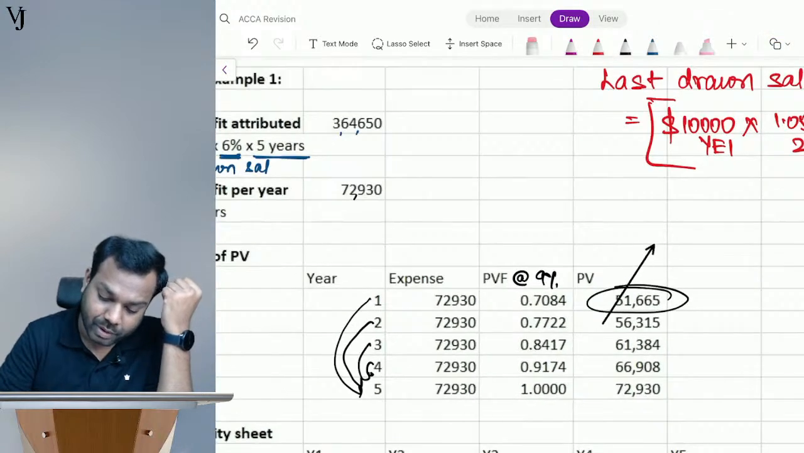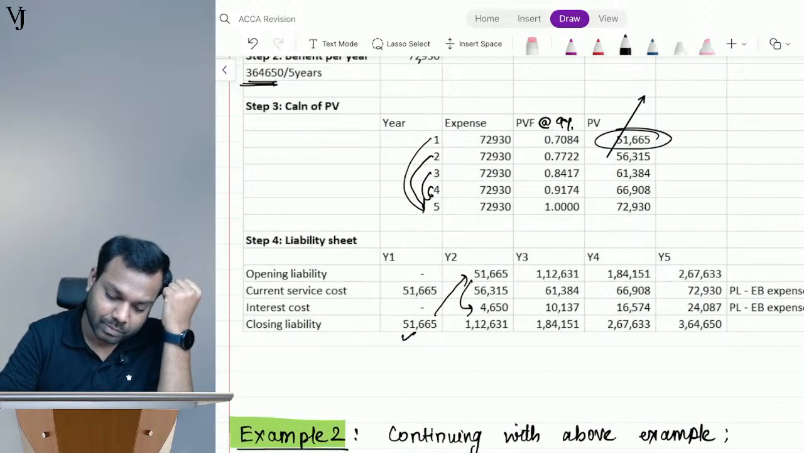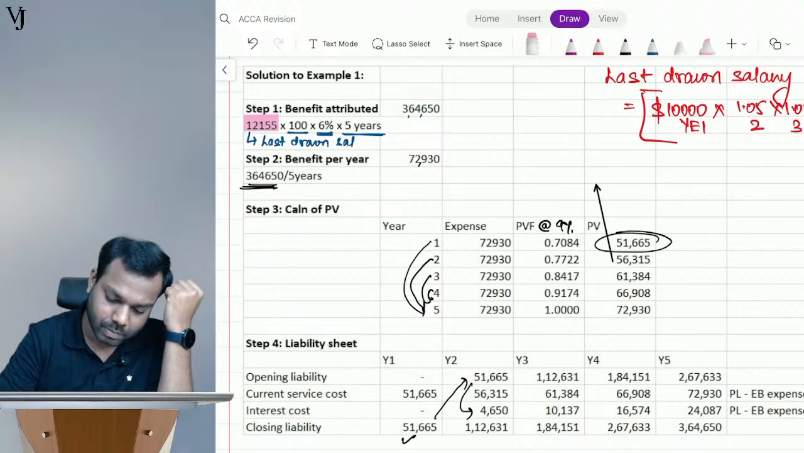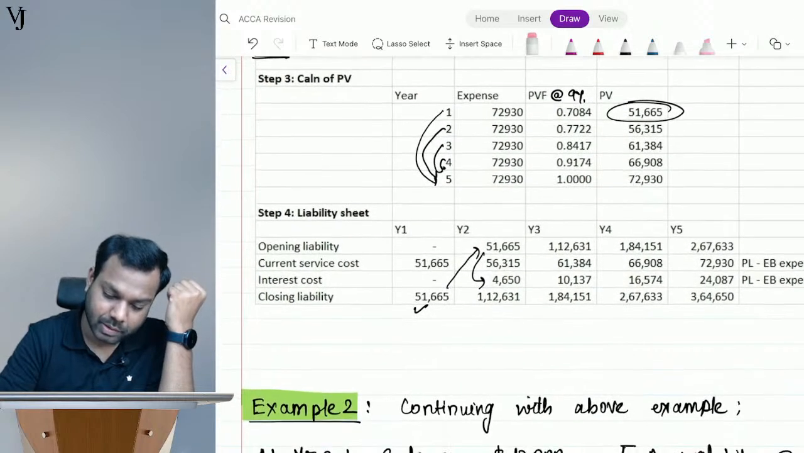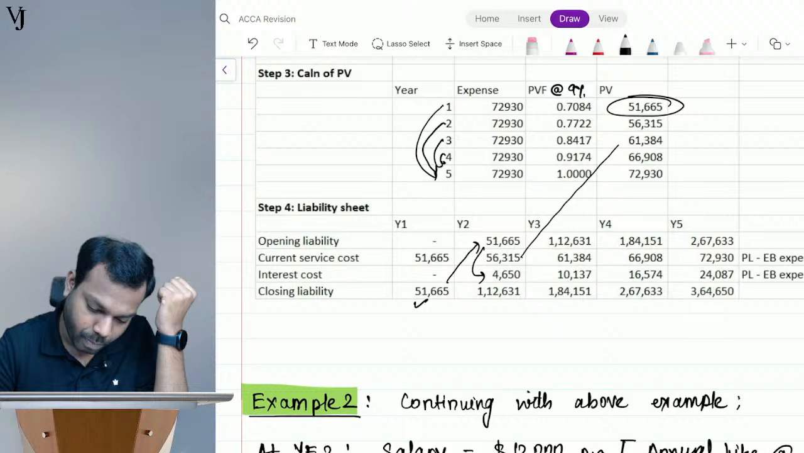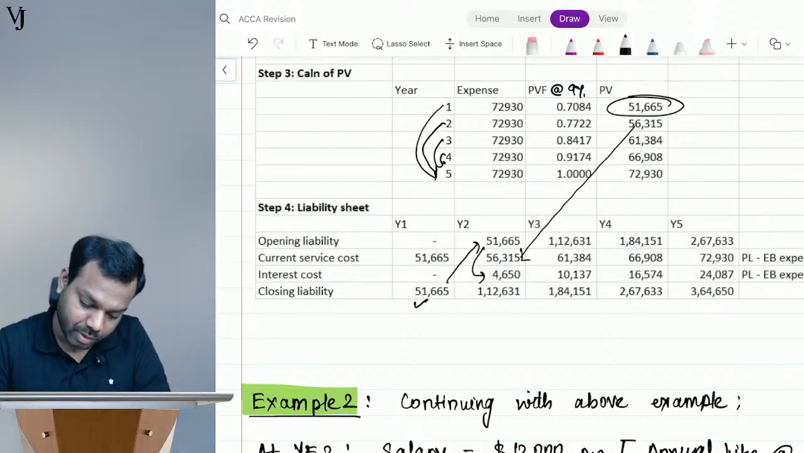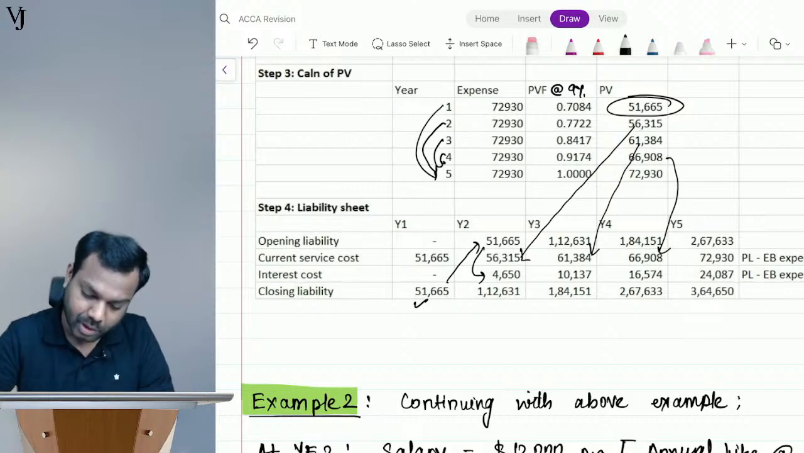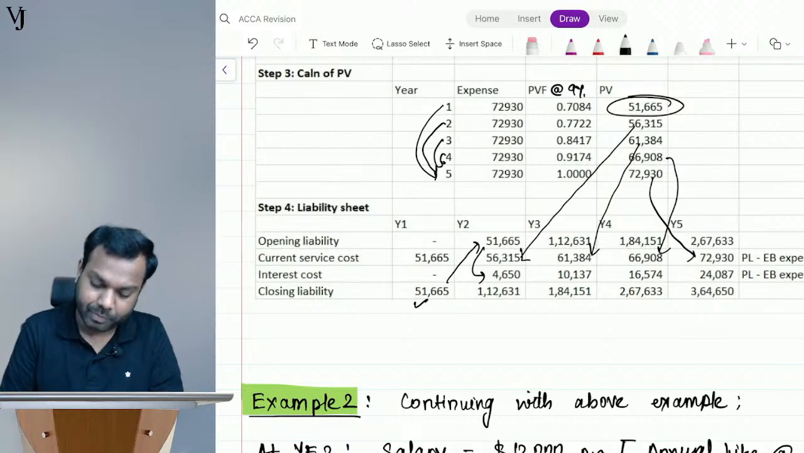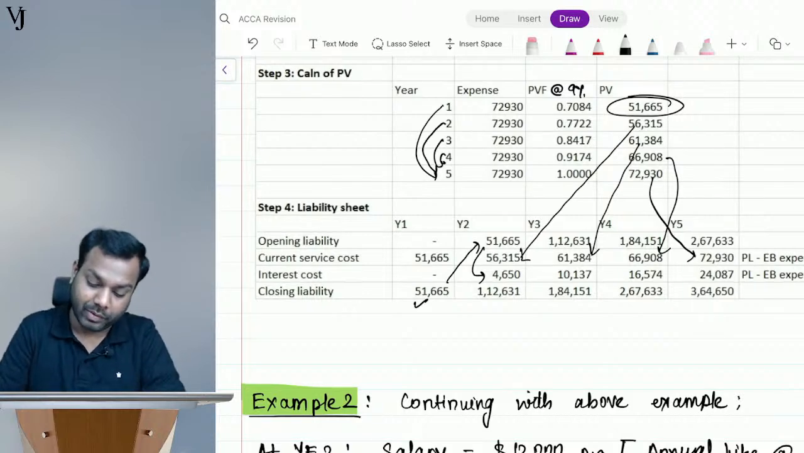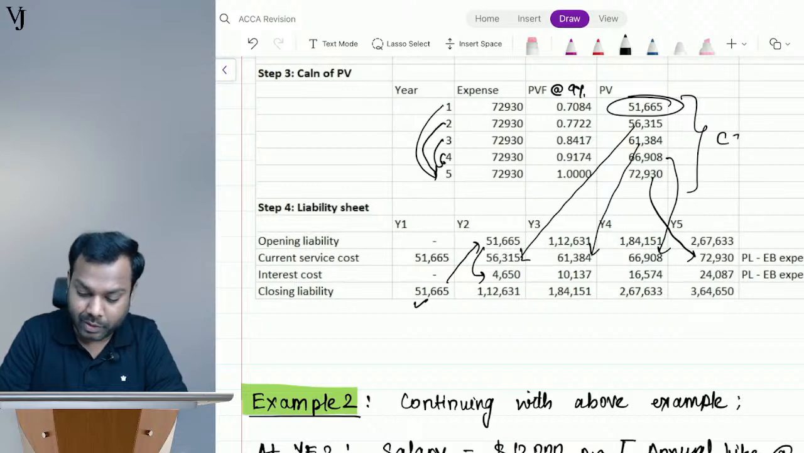This 56315, sorry. Write like this. It's coming from here, right? This 61384 is coming from here. This 66908 is coming from here. And this 72930 is coming from here. Okay. So all these amounts will form the current service cost, CSC, for the respective years.